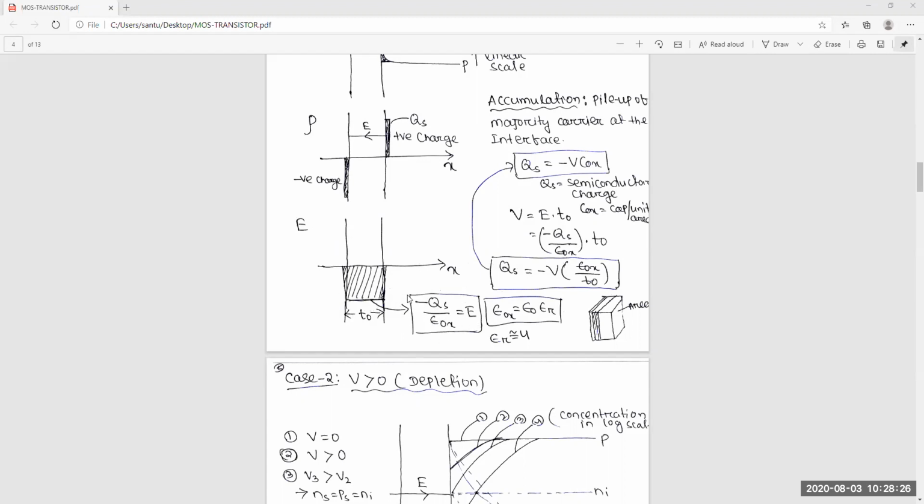So you got the point how this is the electric field value: minus QS by epsilon OX. Due to this QS, we are getting this electric field. Epsilon OX is the permittivity of the oxide. The permittivity of the oxide is epsilon 0 times epsilon R. So what is the value of epsilon R?